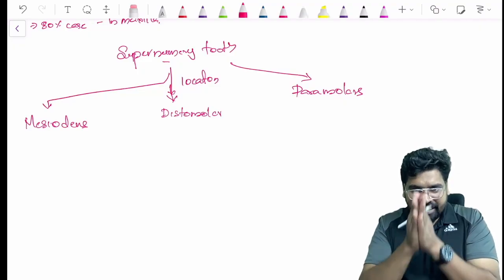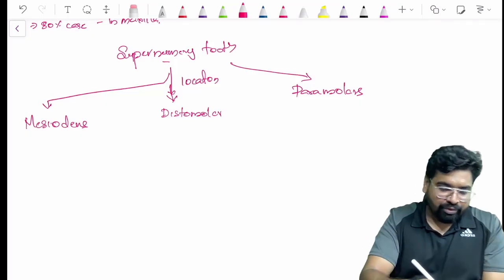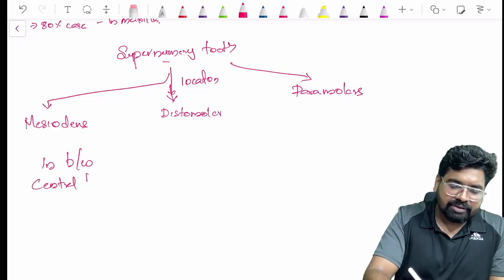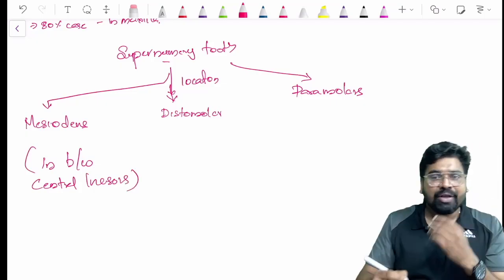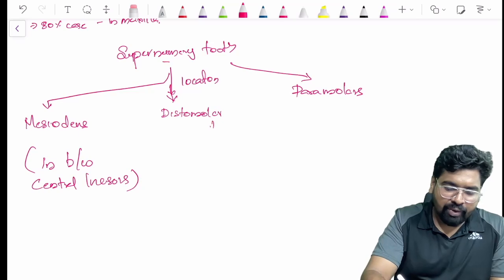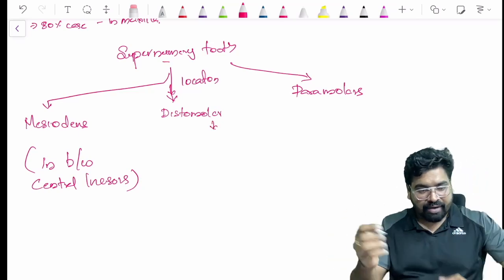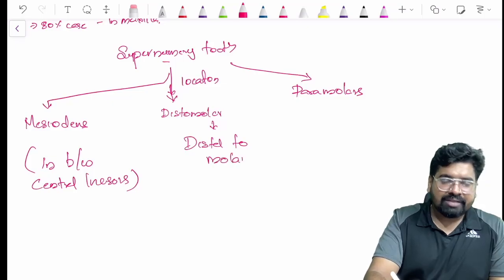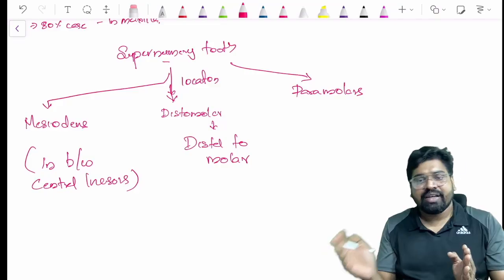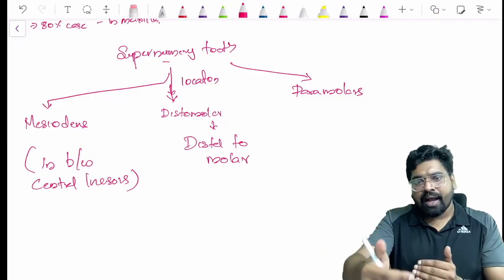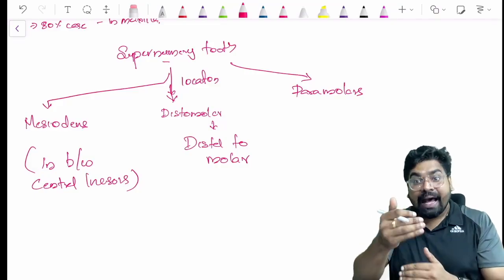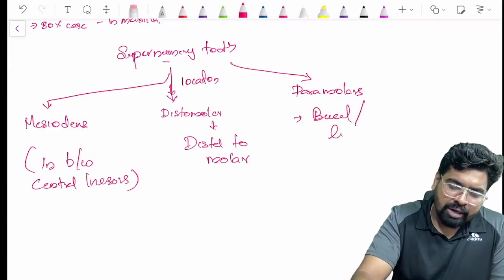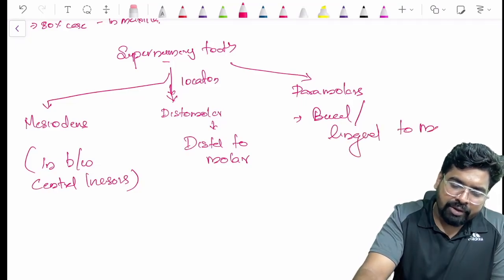Mesiodens, as the name indicates, is in the midline, in between the central incisors. Distomolar is distal to the molars, just like a fourth molar, or it is towards the distal end. Paramolar means buccal or lingual to the molar, on the para side. So a paramolar is either buccal or lingual to a molar tooth.